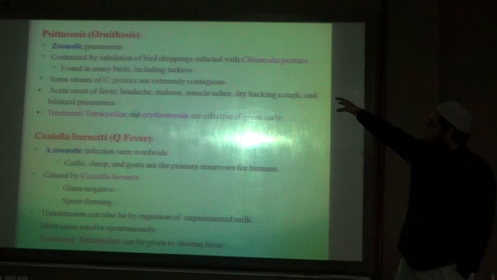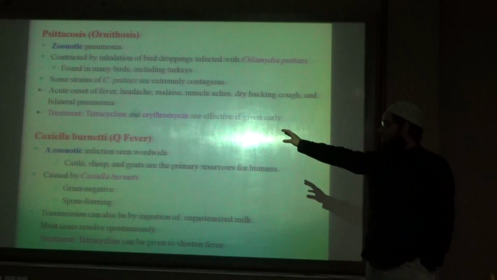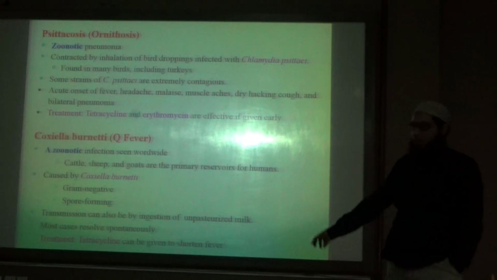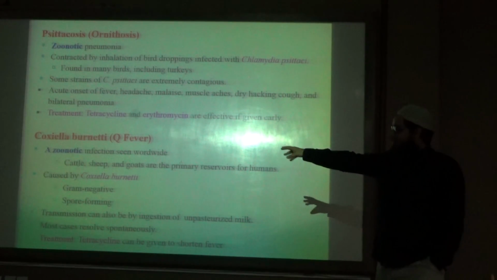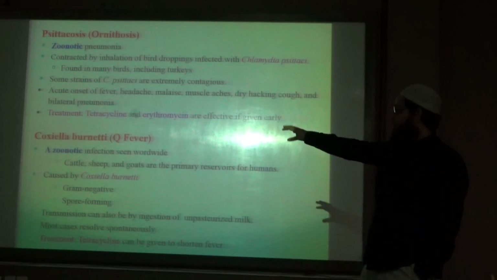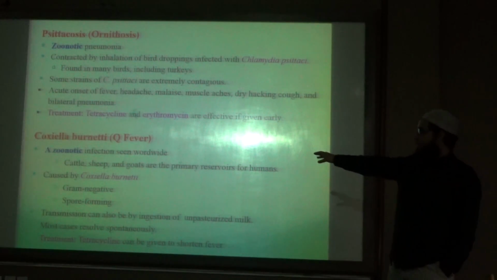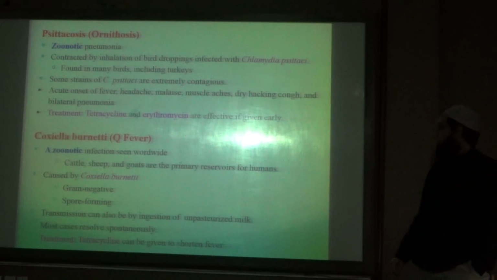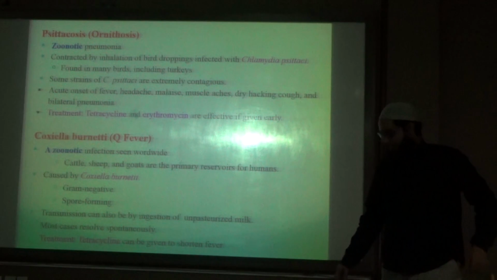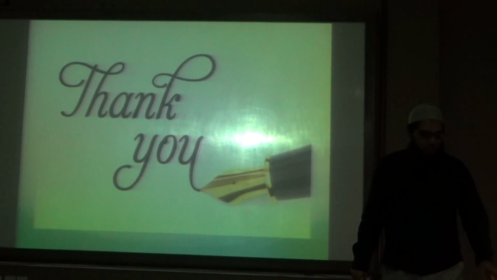So ornithosis or psittacosis is caused by Chlamydia psittaci. Here also treatment is tetracycline. We use the term Q fever for the disease caused by Coxiella burnetii. It is also a zoonotic infection in which cattle, sheep and goats are the primary reservoirs for humans. Here also the treatment is tetracycline.